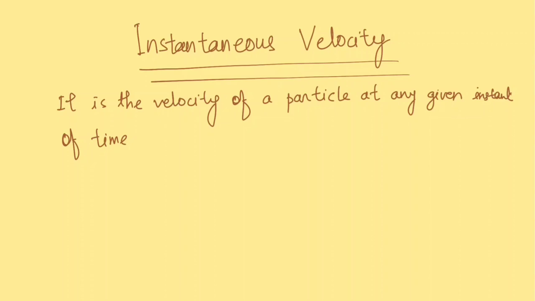Okay, so now the question arises. Why do we need it? Why do we need instantaneous velocity when we already have other parameters to describe how fast a particle is moving?